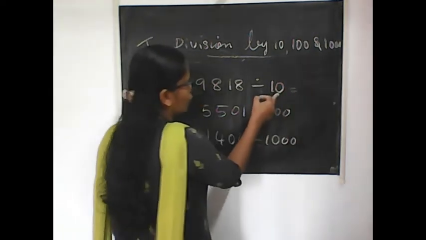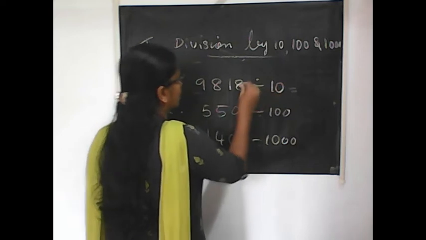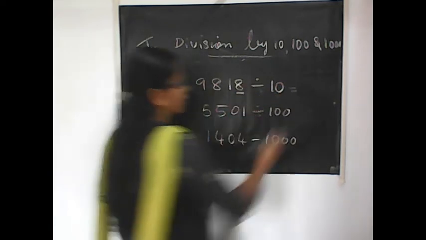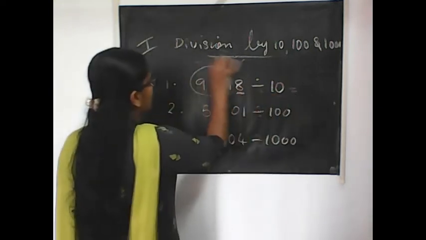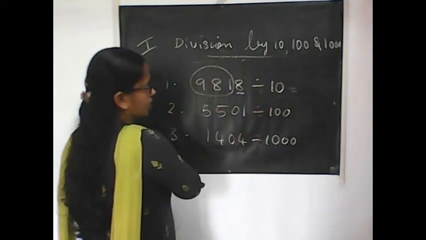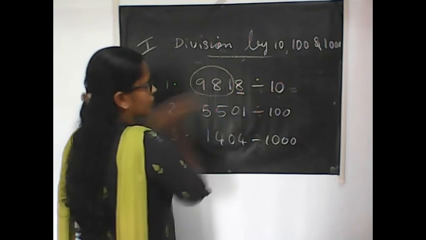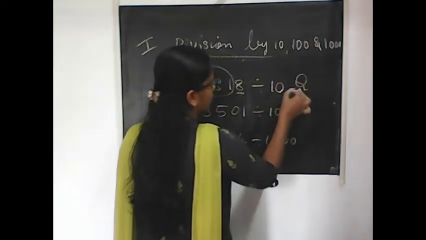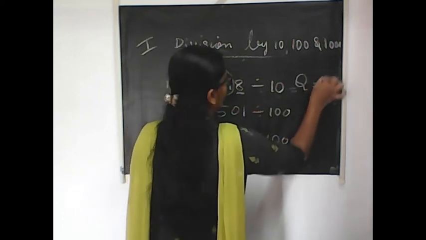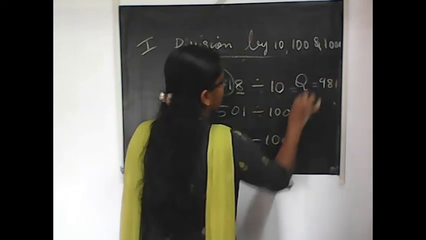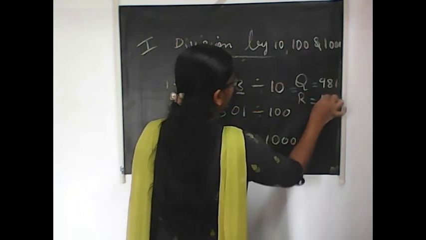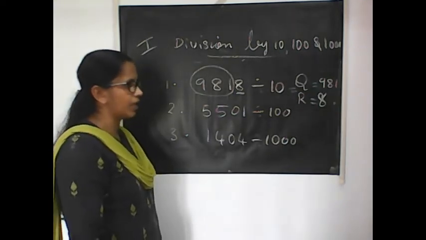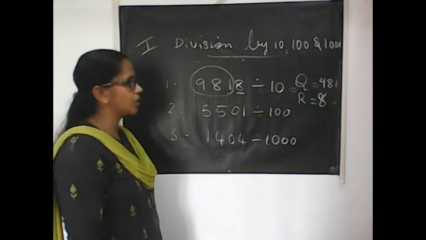Here, all of you check your answers. 1 digit. Underline that 1 digit. That will be the remainder. The remaining part will be the quotient. You can just circle it. The first digit you underline, the remaining things circle it. The circled one is the quotient. Yes, the quotient is 981. Remainder is 8. For quotient you can use Q is equal to 981. R is equal to 8.